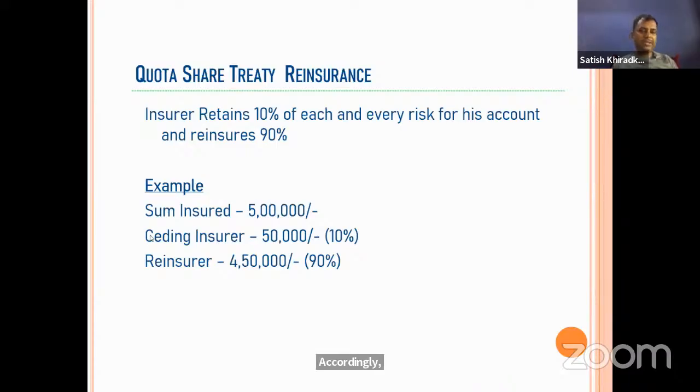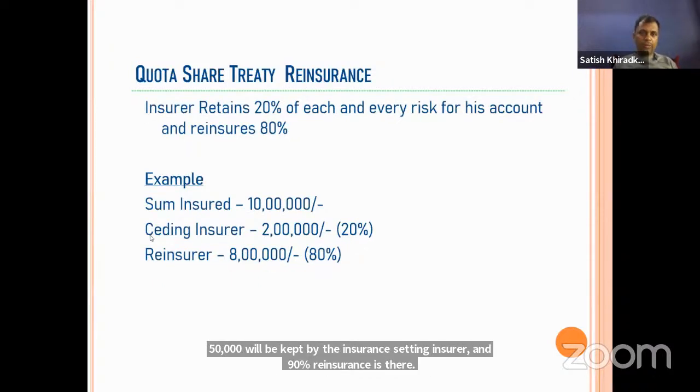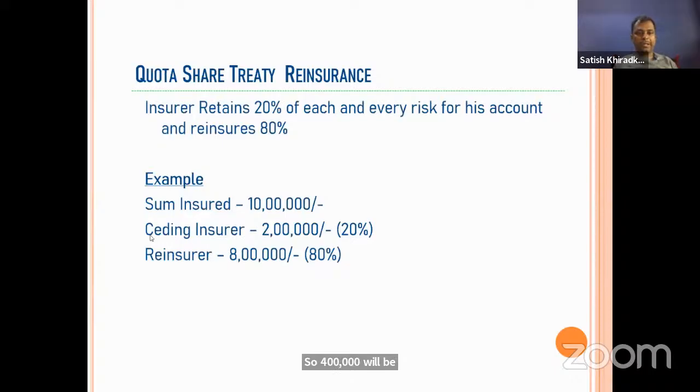An example is given here. The insurer retains 10% of each and every risk for his own account and reinsures 90%. So suppose the sum assured is 5 lakhs, then 50,000 will be kept by the ceding insurer, and 90% is reinsured, so 4,50,000 will be transferred to the reinsurance company. Again, one more example: if he retains 20% and reinsures 80%, how will it be done? It is a simple calculation. You can do it with a calculator, and without it also.